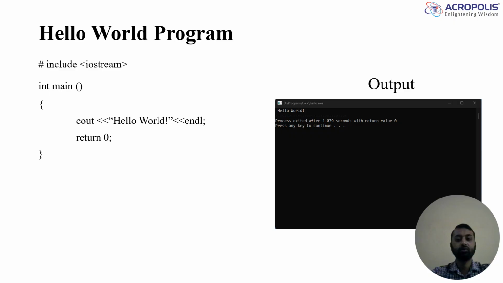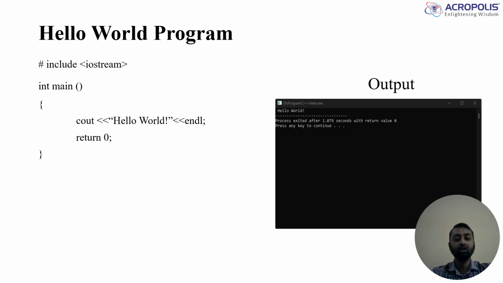Now let's break down what this code means. First line is hash include iostream, which means hash is a preprocessor directive which tells the compiler to include this line in the program.